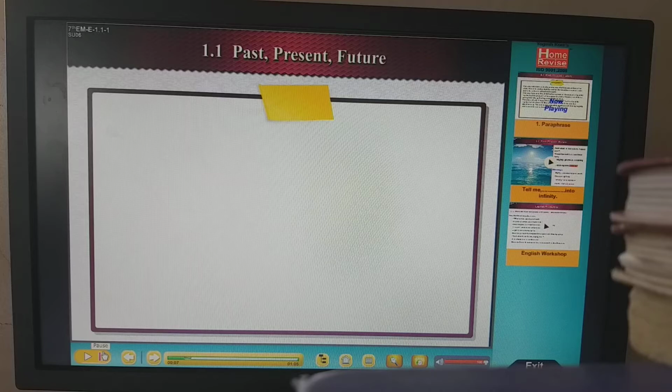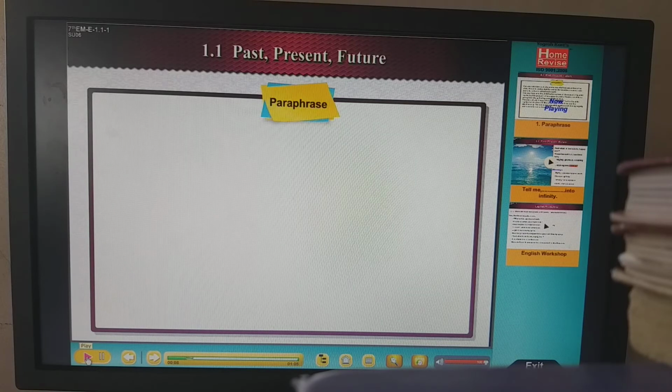Here you will find the poetess has used a lot of adjectives, rhyming words, even figures of speech, which we are going to learn in detail. So let's start with the poem.